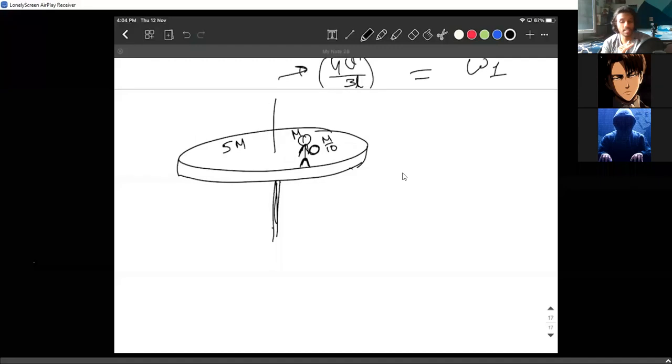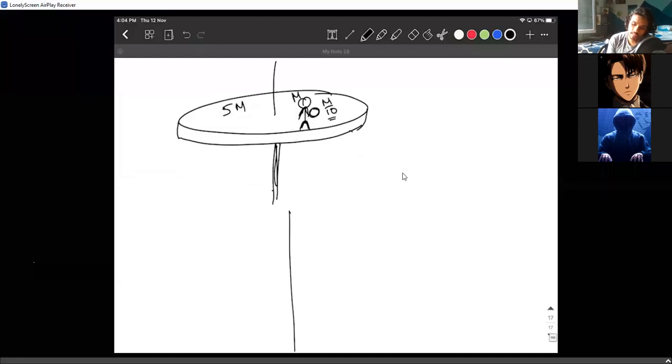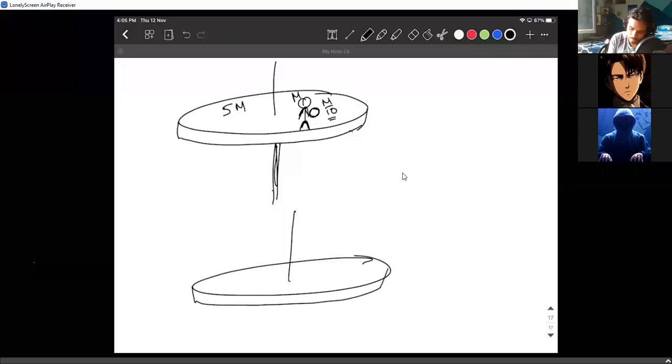So there is a disk of mass 5m, and a man of mass m is standing on the edge holding a ball of mass m by 10. Now he simply decided to throw the ball. The ball flew. Suddenly the size of the ball is increased, it's fine. The ball flew with a velocity v. So when he threw the ball, there will be some recoil. Because of the recoil, the man and the disc started rotating in the opposite direction.